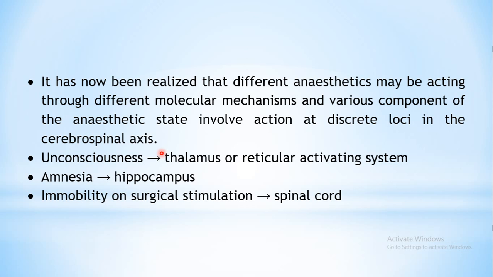So the action of your general anesthetic at different areas of your brain determines what type of outcome will be seen, or which modality is getting affected.